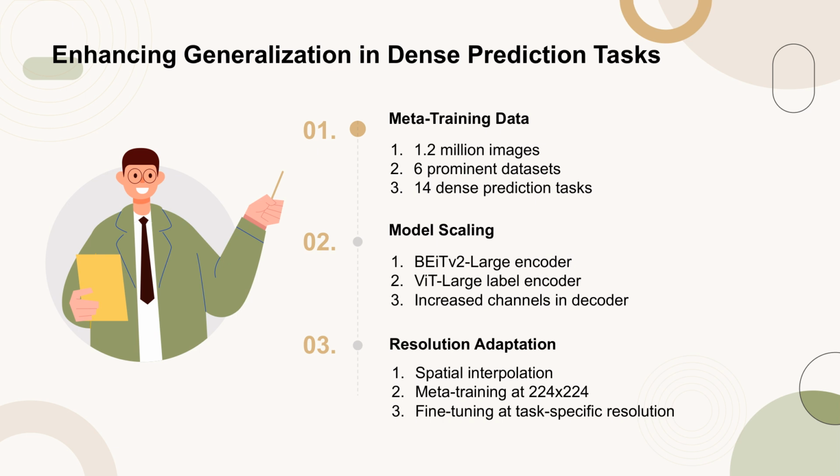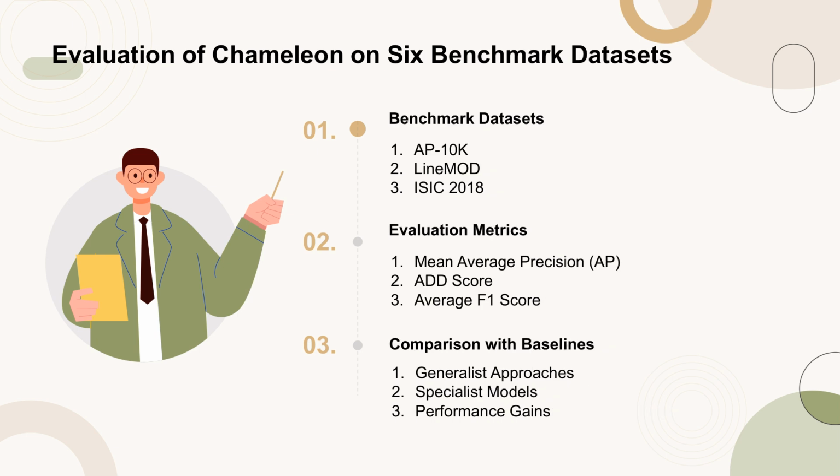To address the sensitivity of dense prediction performance to image resolution, Chameleon adapts to the resolution defined for each target task through spatial interpolation of positional embeddings. The model is initially meta-trained at a resolution of 224 by 224 and then fine-tuned at the adapted resolution, which significantly boosts downstream performance. The evaluation of Chameleon was conducted on 6 benchmark datasets, including AP10K, LineMod, and ISIC 2018.